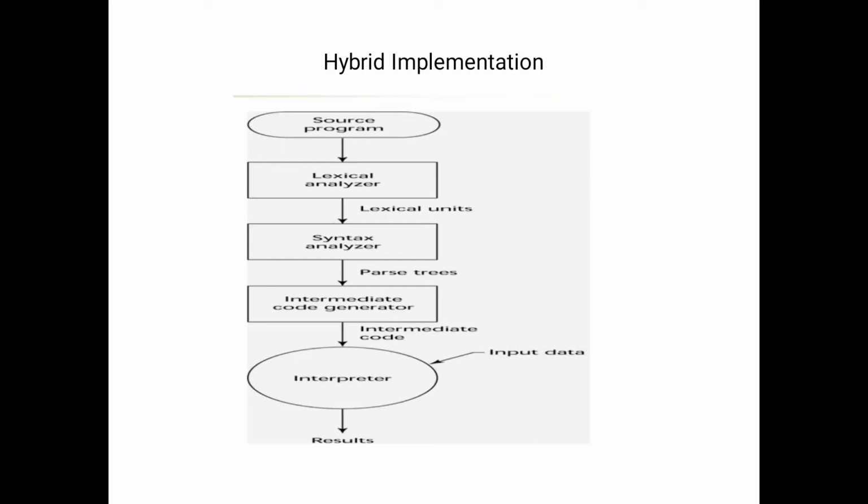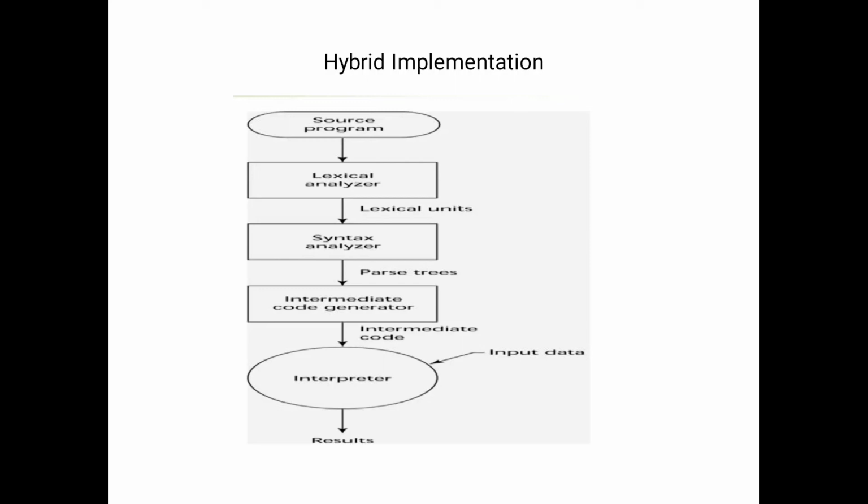After writing the syntax, we generate the intermediate code. After the code is generated, it must be interpreted, meaning we check step by step. After that checking, we get the result.